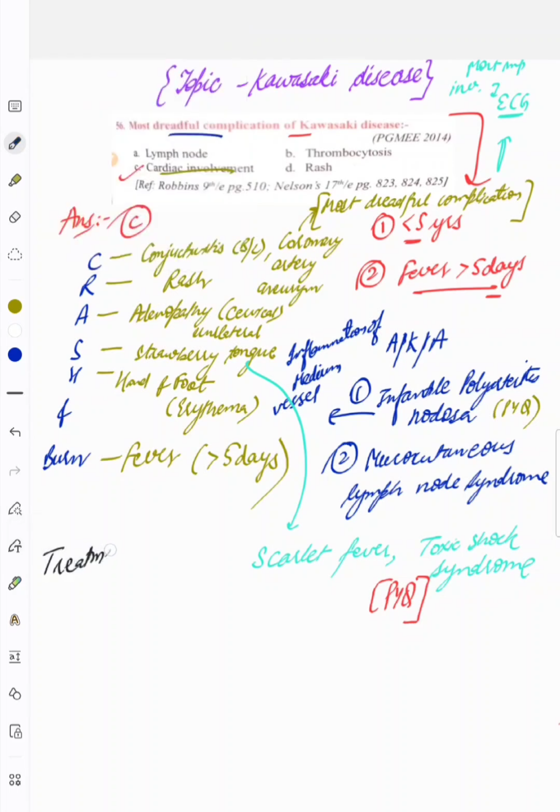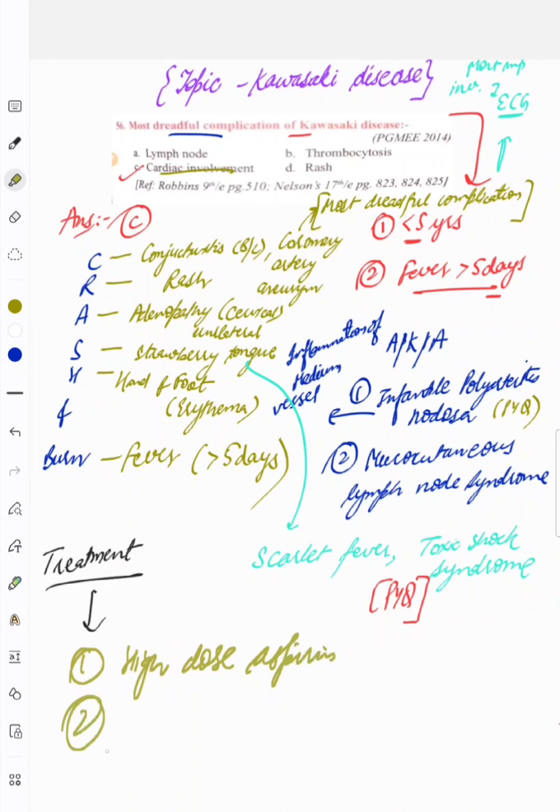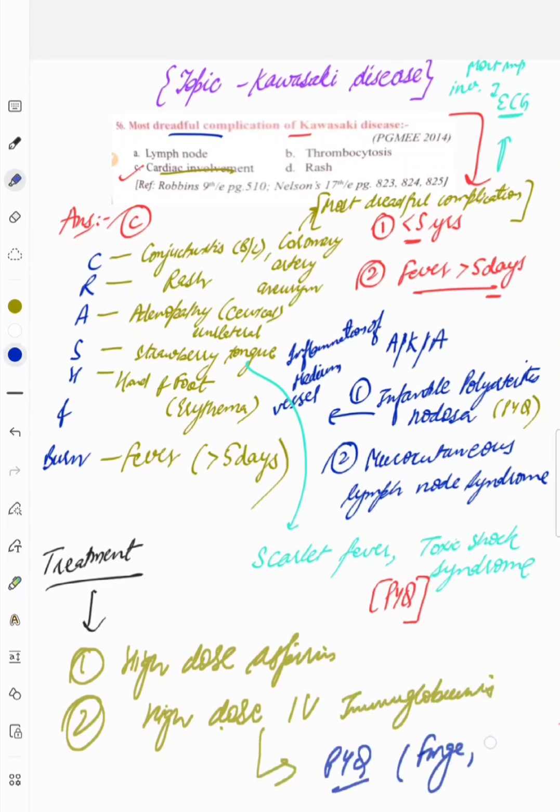The last point regarding this disease is treatment. The treatment of this disease is high dose aspirin, and second one is high dose IV immunoglobulins. This one is also a PYQ of FMGE and AIIMS.